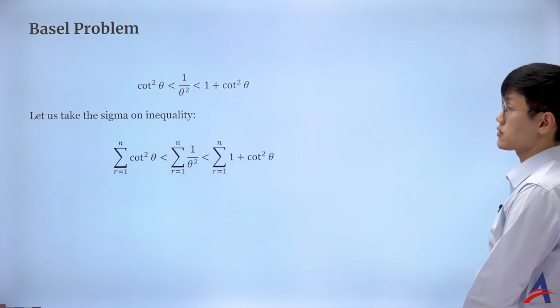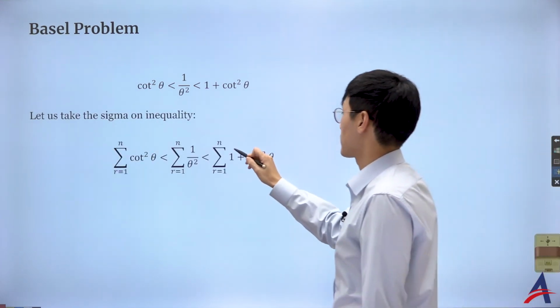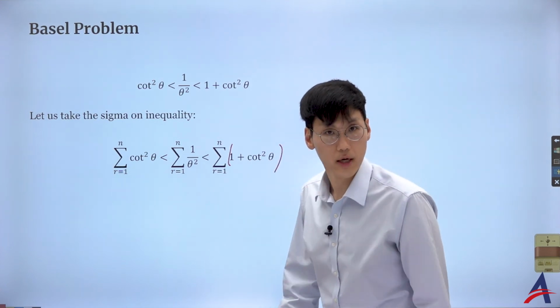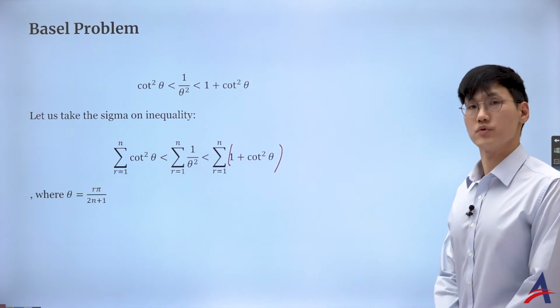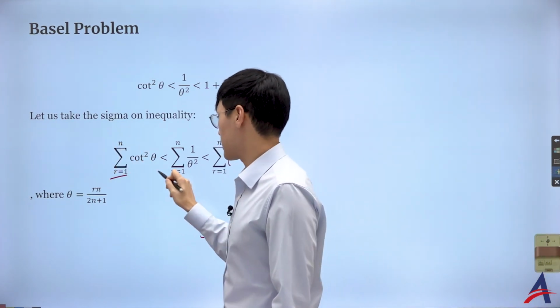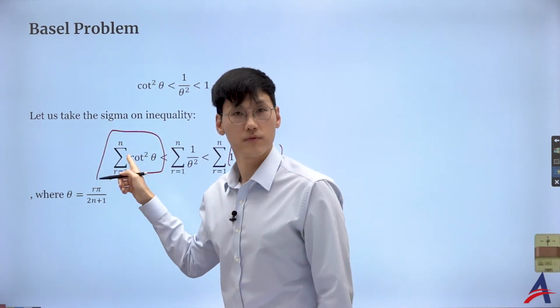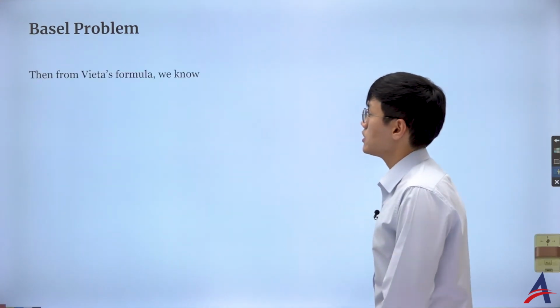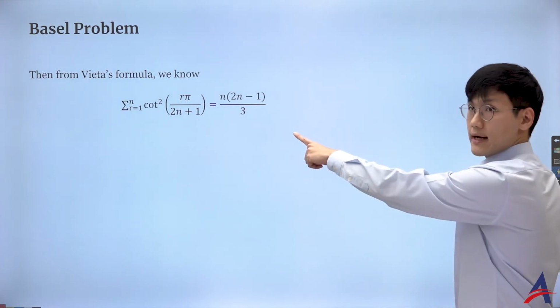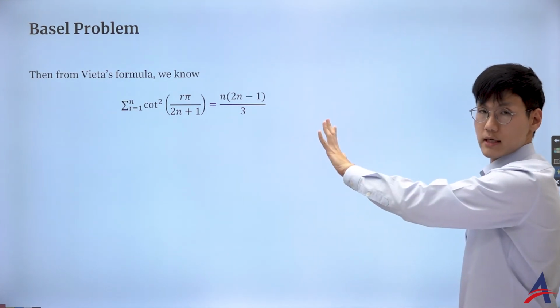If I take the sigma here, so that's great. So I'm going to put a bracket here just to avoid confusion. Then I'm going to let theta be r pi over 2n plus 1, which then says this on the left-hand side is exactly the one that we did. This is the sum of the roots of the polynomial that we did.